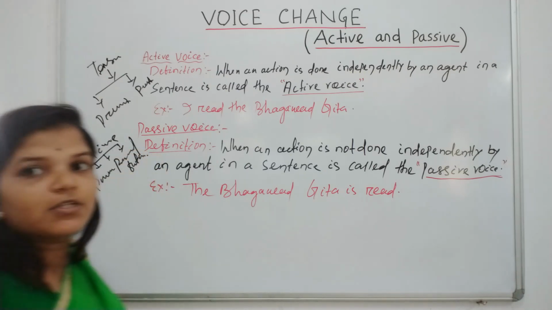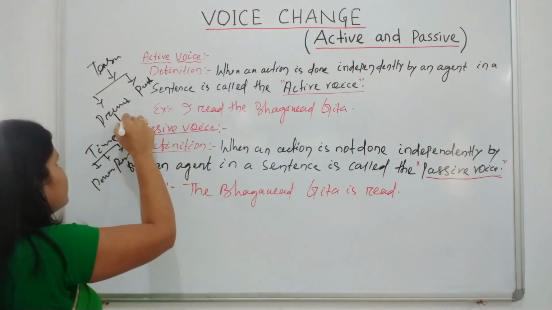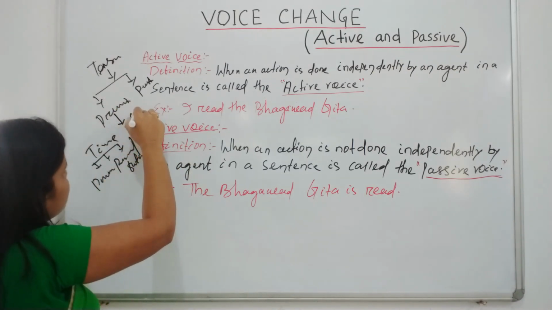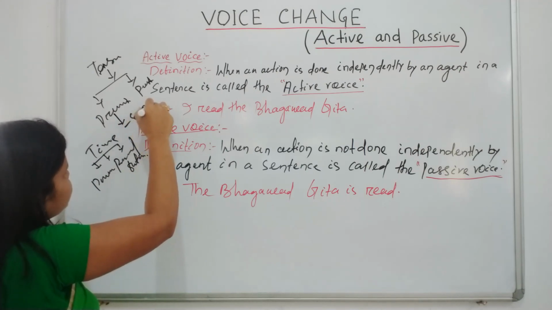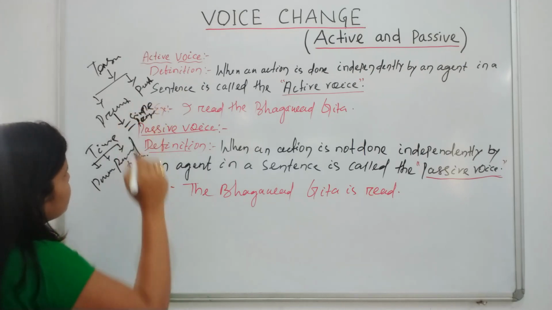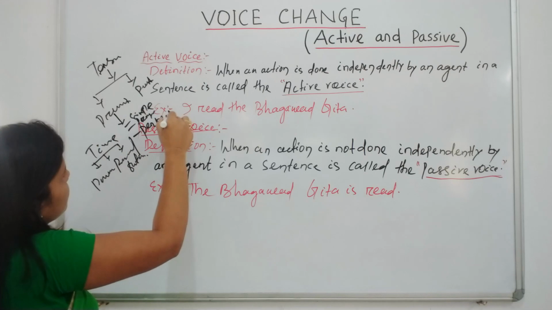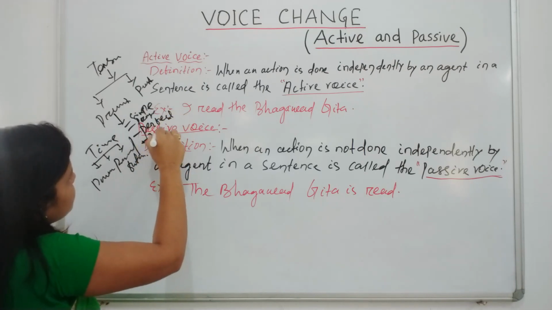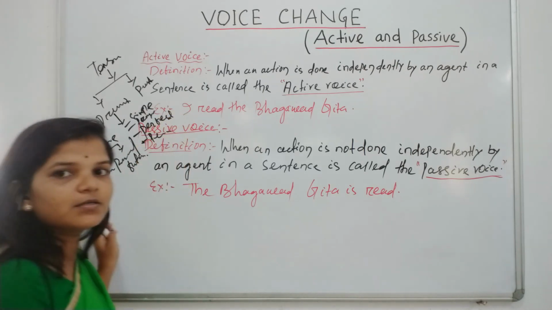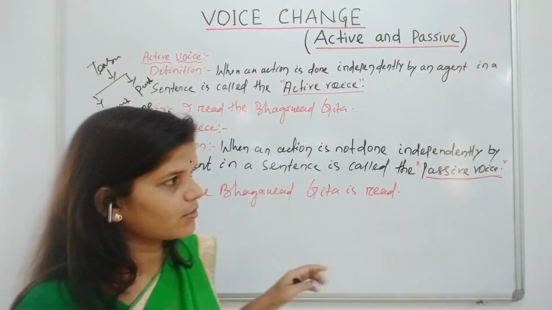Every tense carries four forms: simple, progressive, perfect and perfect progressive.